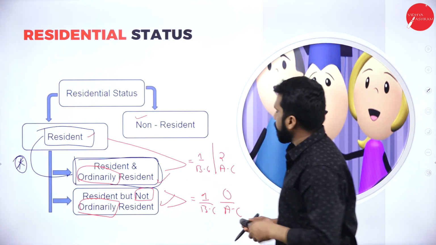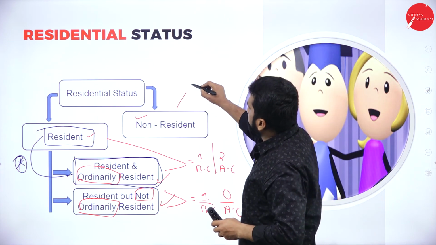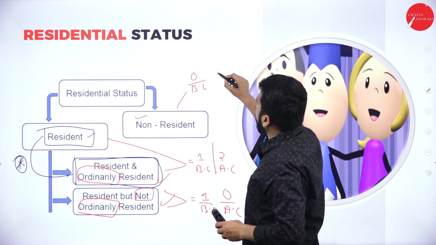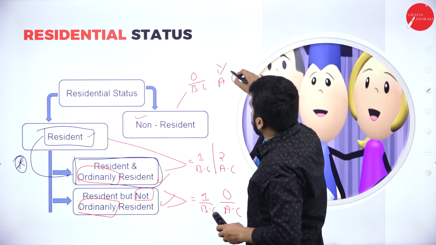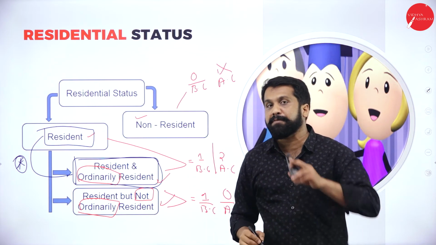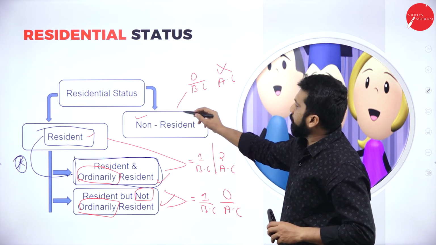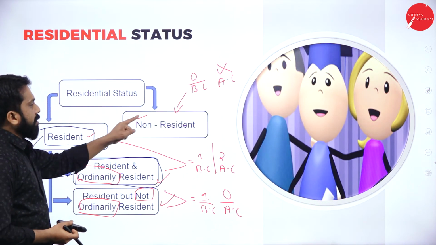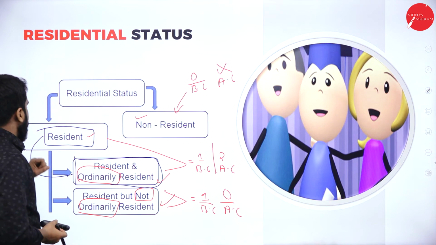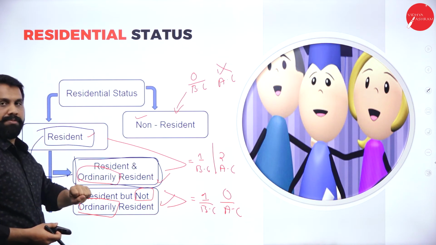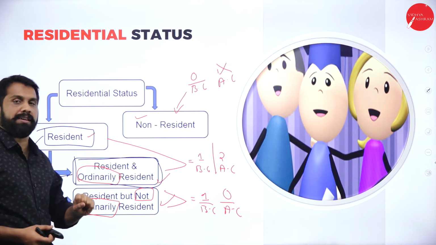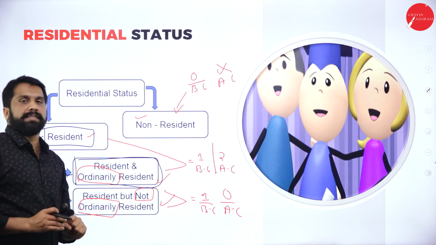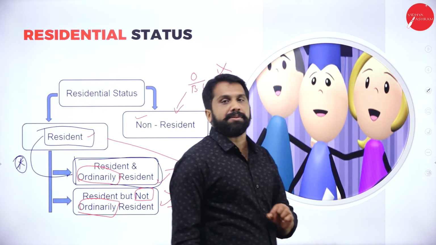Very simple. Now, if you did not fulfill your basic conditions, 0, we will not go to the additional conditions because your basic condition itself is 0. You will become non-resident. Clear? Now you understood who is non-resident? This one. Who is resident? This one. Who is resident and ordinarily resident? This one. Who is non-resident? This one. Clear? Yes.